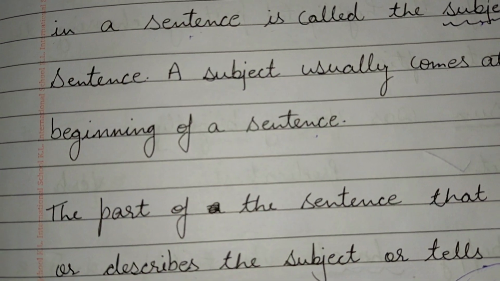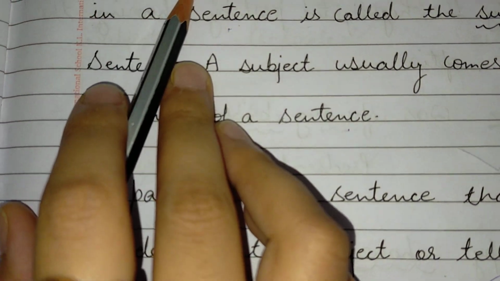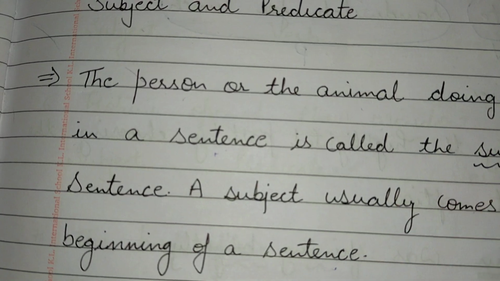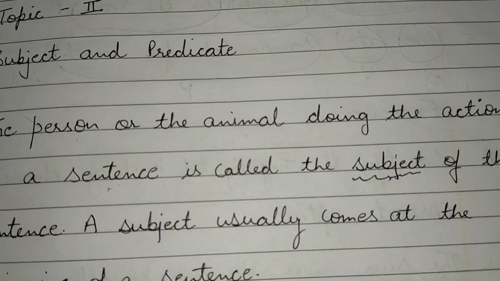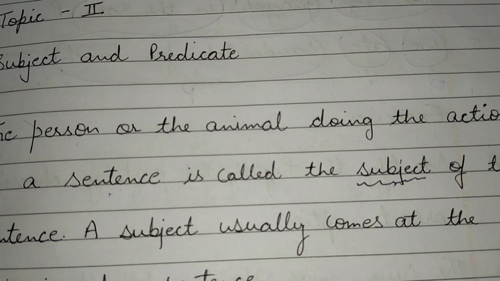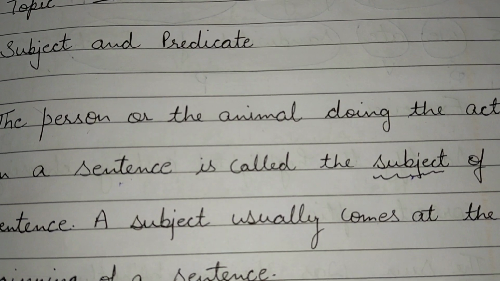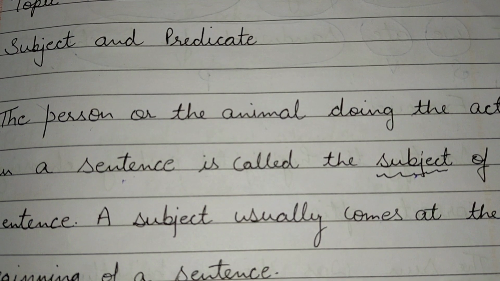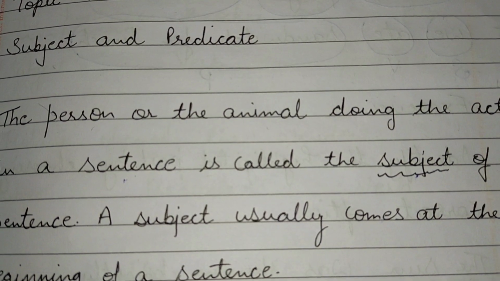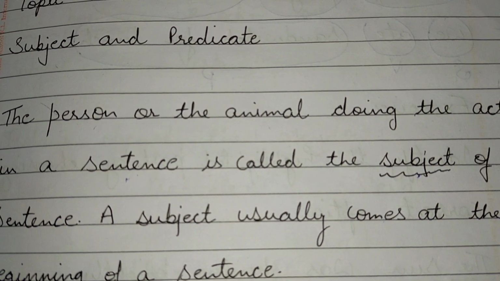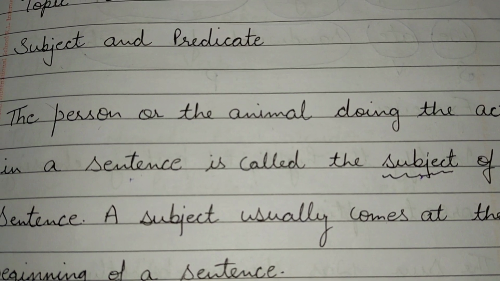That's all in this chapter, subject and predicate, but I am repeating it again. The person or the animal doing the action in a sentence is called the subject. A person or animal who is doing the action is subject. And subject usually comes at the beginning of a sentence. Whenever a sentence starts, it will start with a subject, like with the name of a person, with the name of an animal, or group words like we. These are group words, but they tell about some person or animal.